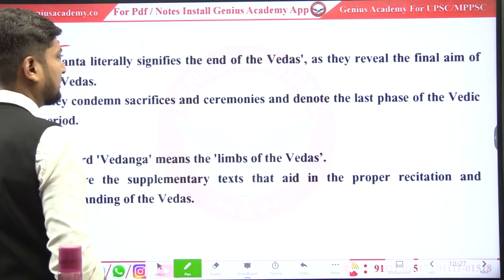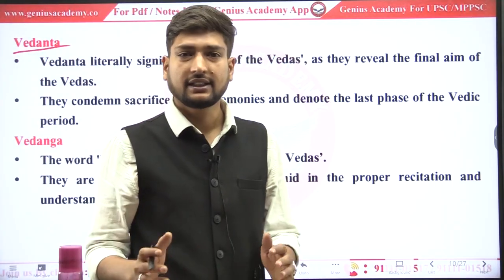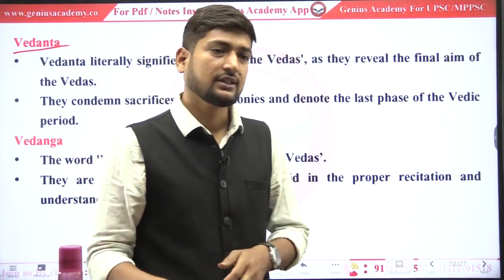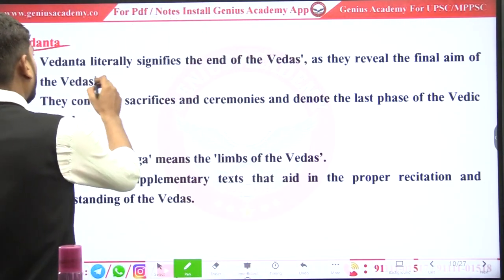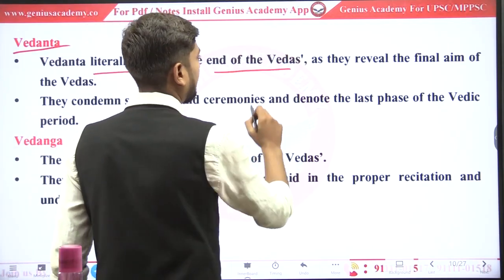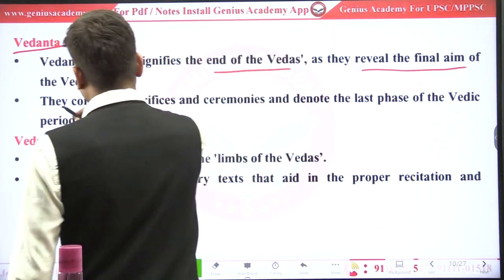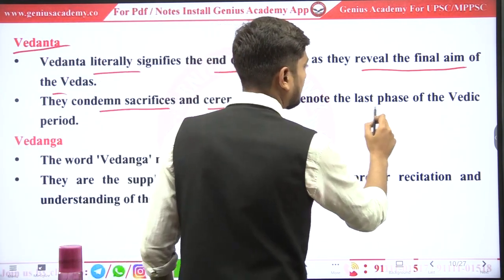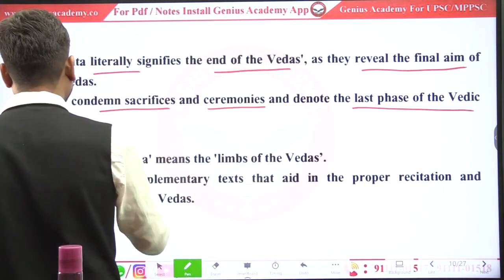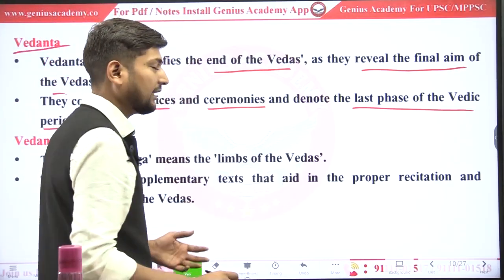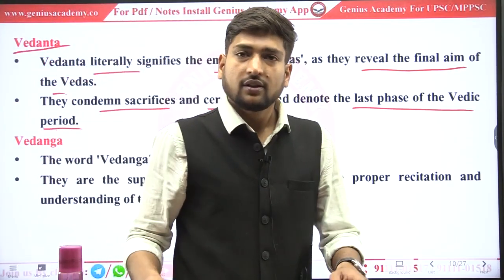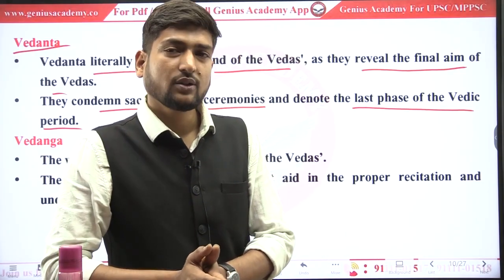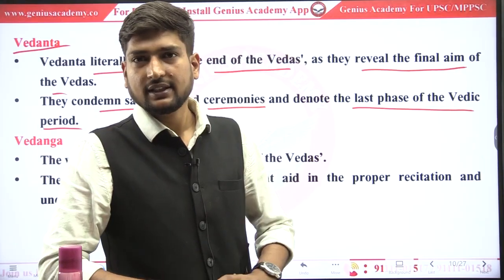Let's see Vedanta. What is Vedanta? Vedantas are the limbs of knowledge. It literally means the end of the Vedas. They reveal the final aim of the Veda. They condemn sacrifices and ceremonies. And this is the last phase of the Vedic period. So Vedanta is the main philosophy related to the Rig Vedic period.